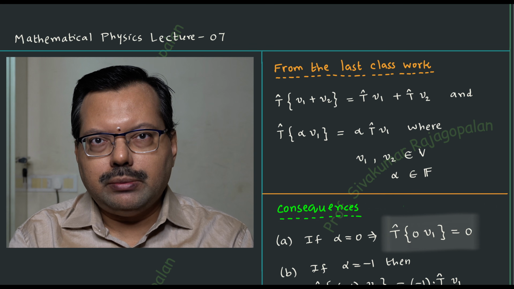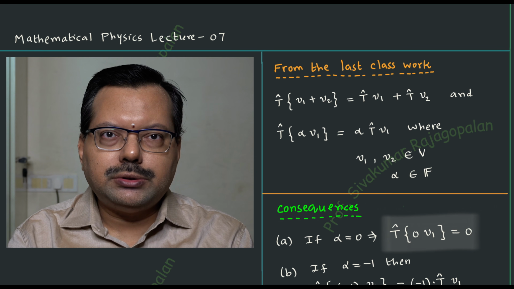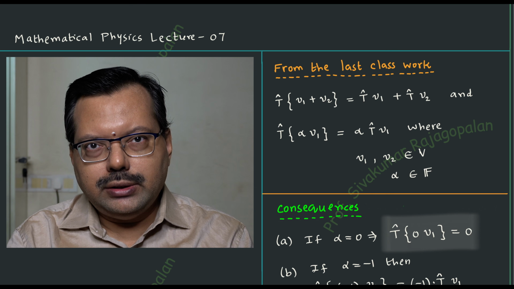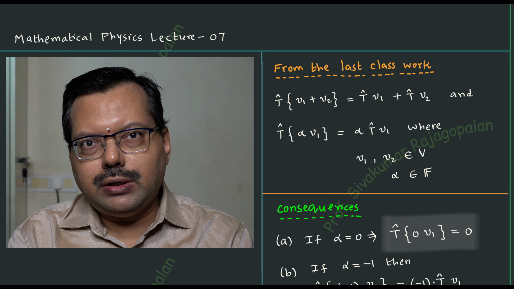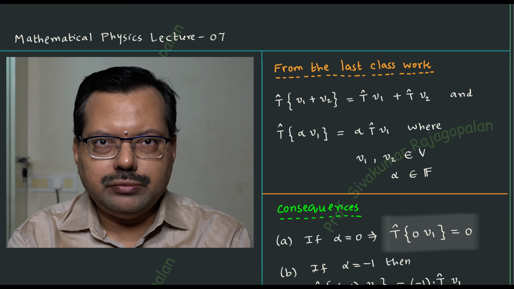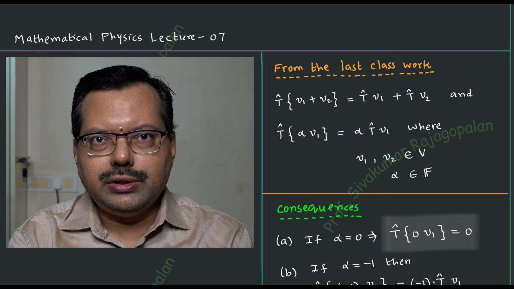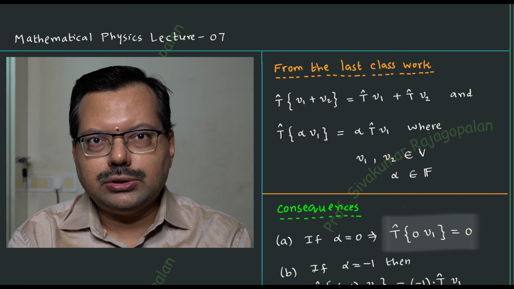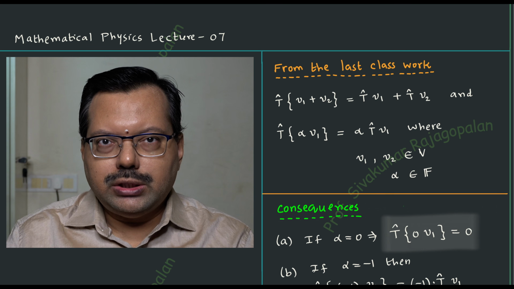And out of the several possible options for the operators, one special type of operator that's very important is linear operators. And in the last class, we have seen the definition for a linear operator. Definition for linear operator means: given an operator to you, how will you determine whether the given operator is linear or not? In order to verify that, you need some kind of testing mechanism. So that is a defining property of the linear operator, and we have seen what that is in the last class.